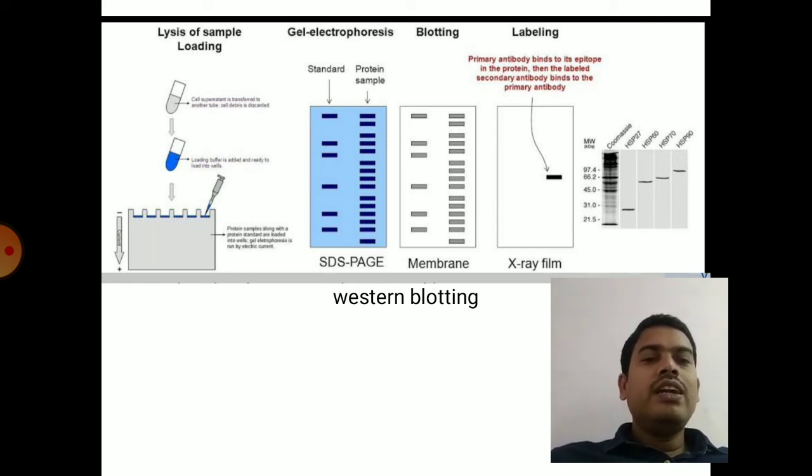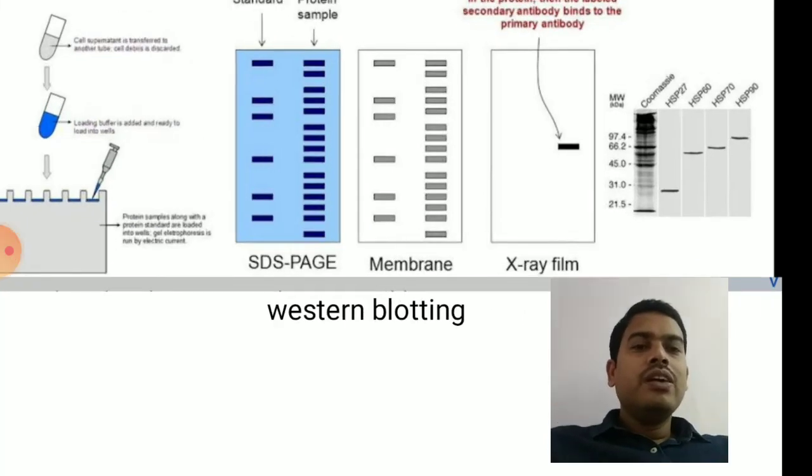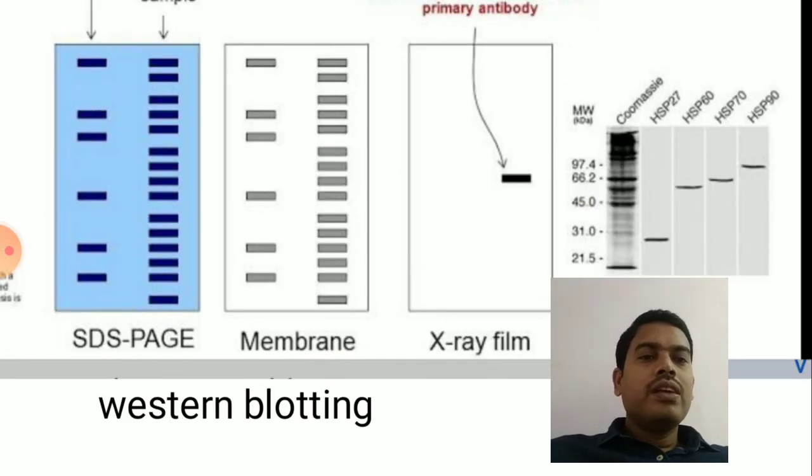If you are using a radio labeled antibody, subject this blotting paper to autoradiography. That means exposure of this nitrocellulose membrane to X-ray film. After exposure to X-ray film and after development of this X-ray film, you can view the proteins as bands, which is shown in the figure.